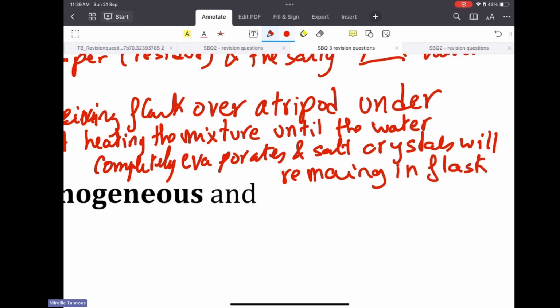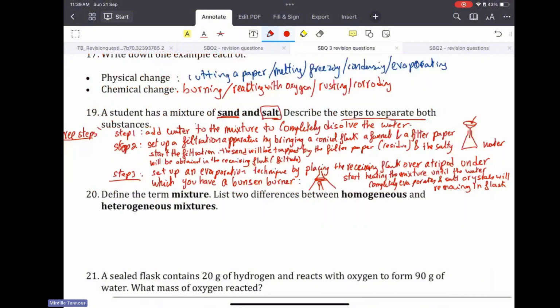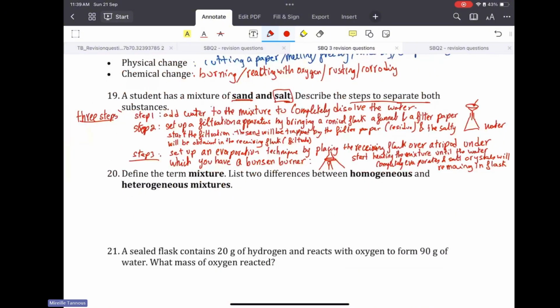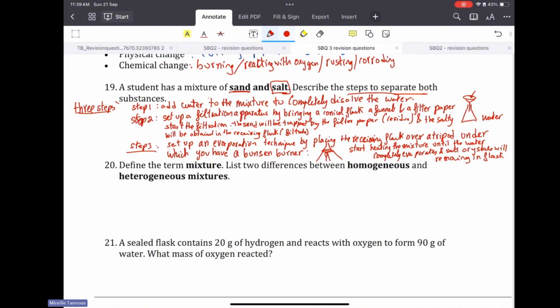So like this, you dissolved the salt, you filtered the sand and salt to obtain the sand, then you did an evaporation to separate the salt from the water by evaporating the water. Eventually, you were left with the salt crystals.